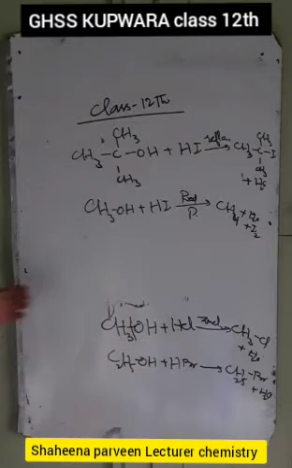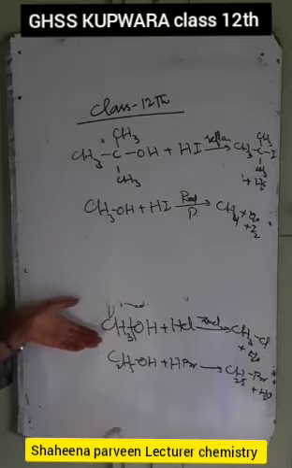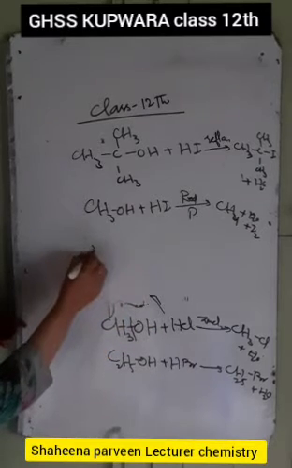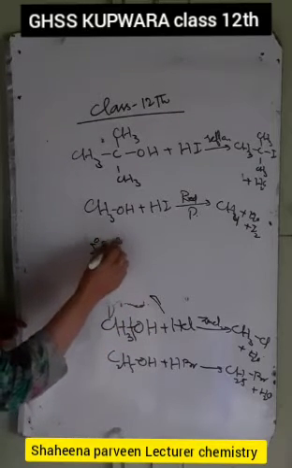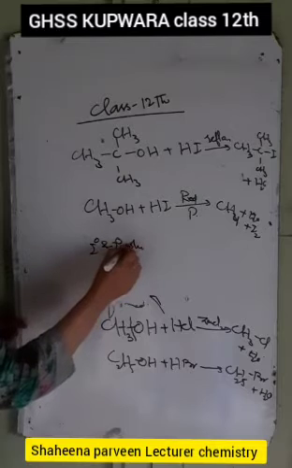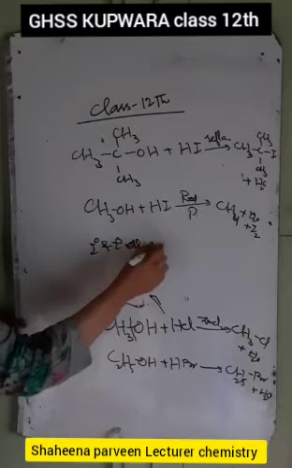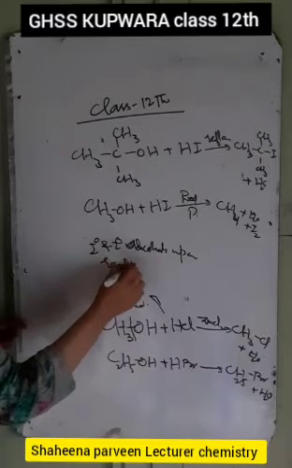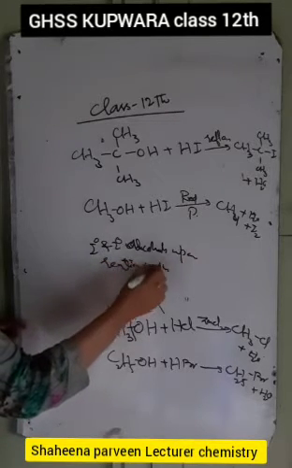So we have this first reaction, the reaction of the primary and secondary alcohols with HCl. The reaction shown by primary, 1 degree, and 2 degree alcohols upon reaction with HCl.